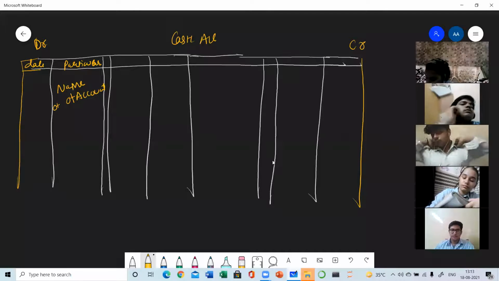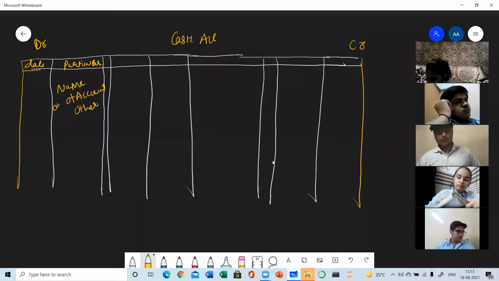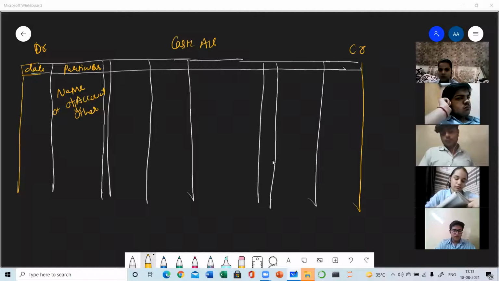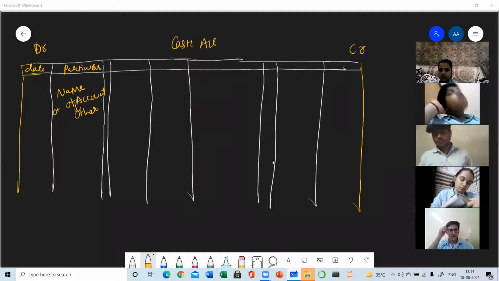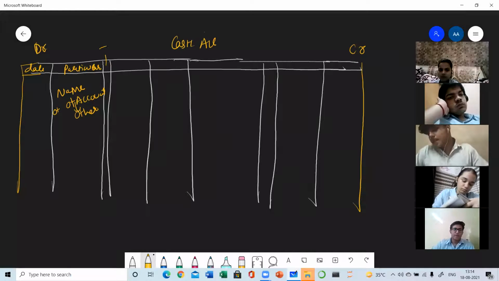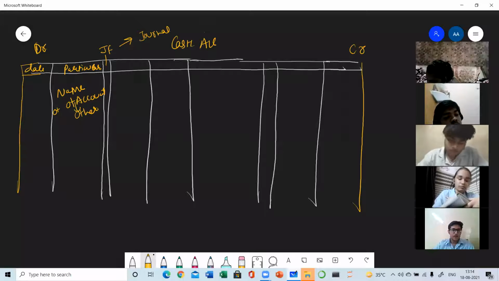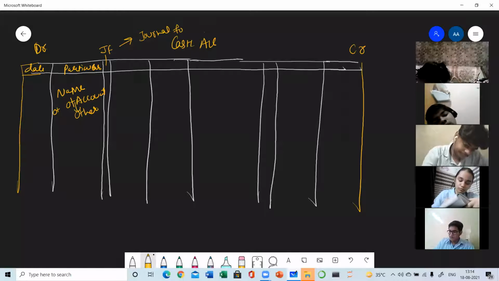Name of the other account. Then here, like in the journal, we had a column LF, which I told you is the ledger folio. So here we have one column known as JF, which means journal folio. The full form of JF is journal folio. Write down: journal folio is the page number of the journal where the transaction is actually written.